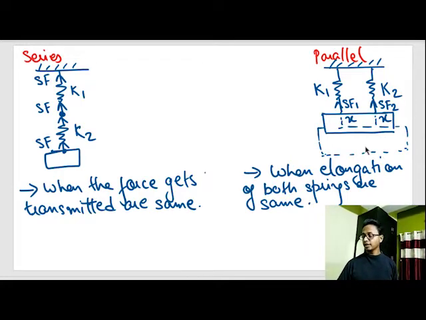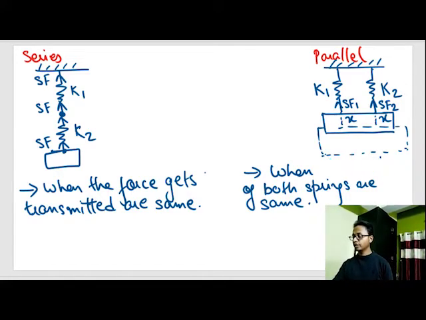Out here, the stretching of the K2 spring might not be equal to the stretching of the K1 spring. This might get elongated by 2 cm and this might get elongated by 5 cm. Out here the force transmitted is the same. Out here the elongation of both springs is the same. Or, when the change in length, elongation is a very non-scientific word, when the change in length of both springs is the same.